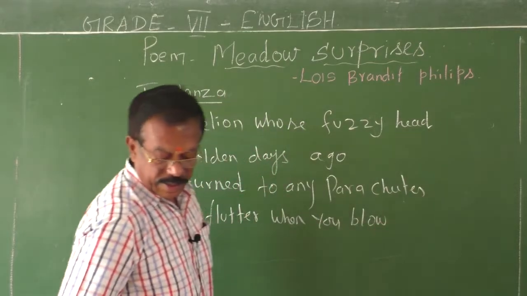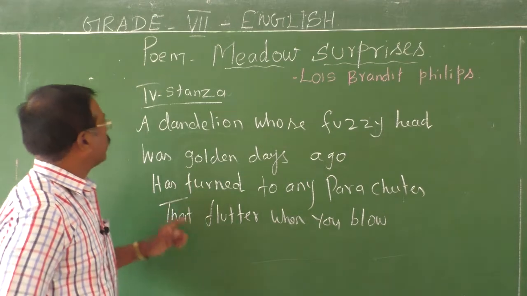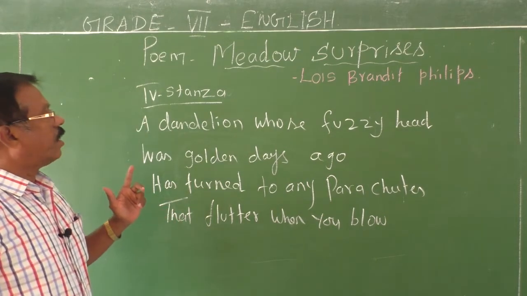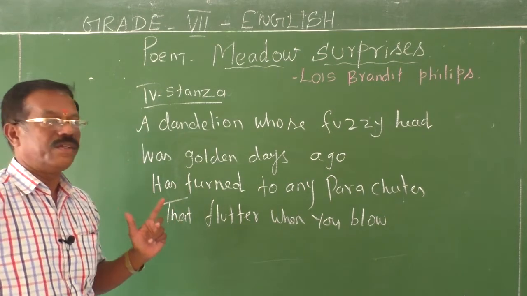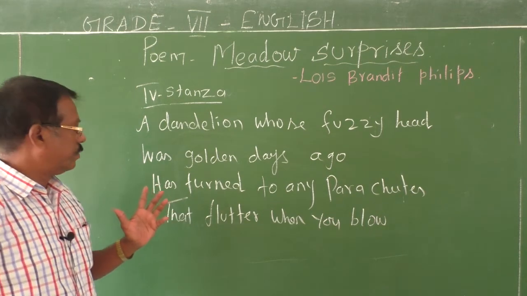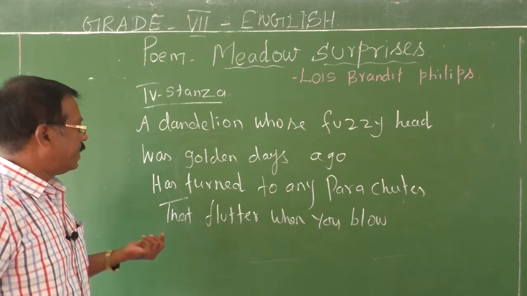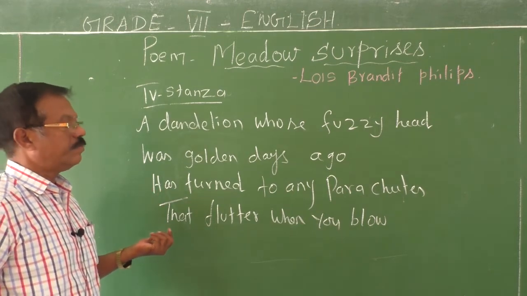Okay, children, let me read the lines of the fourth stanza. A dandelion whose fuzzy head was golden days ago has turned to downy parachutes that flutter when you blow.